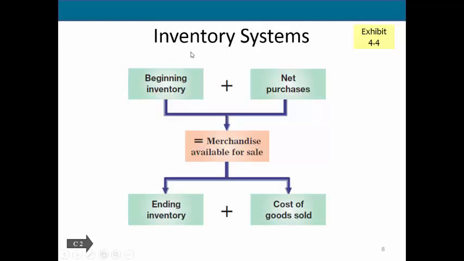We have some basic inventory systems that we're going to look at with a merchandising company, but the basic idea here is that any company typically begins whatever period they're working with some type of beginning inventory. So let's say that we're looking at an operating period that is the coming year, from January 1st, 2016 to December 31st, 2016. When we start work on January 1st, we're typically going to already have some inventory on hand. Why is that?